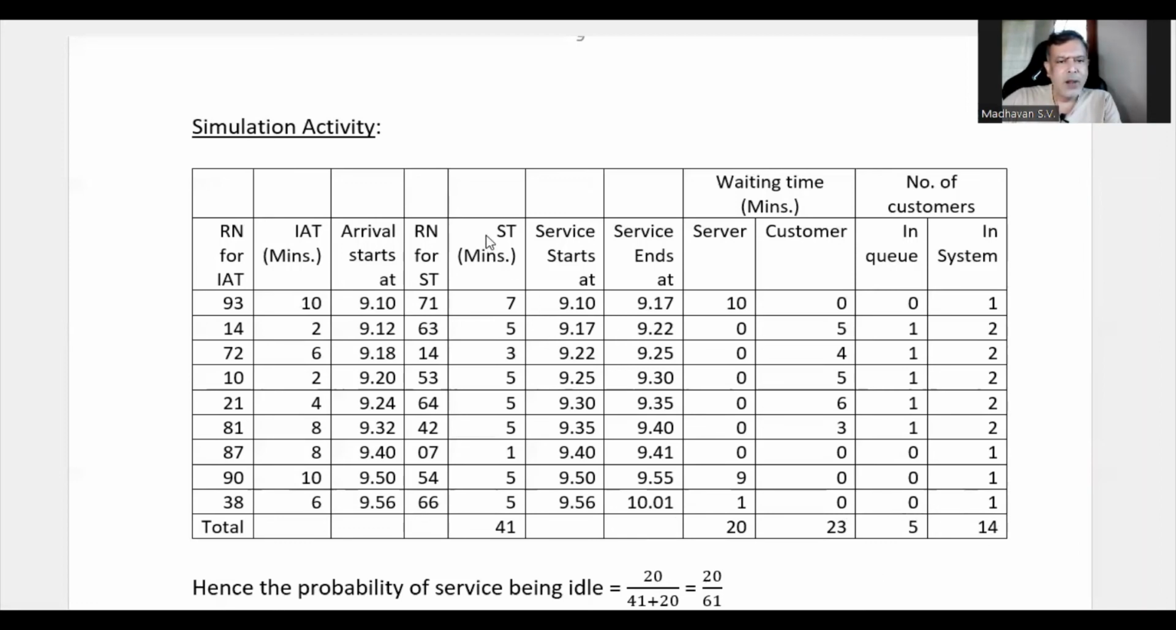Now we can add all this. The service time, we get 41 minutes. The waiting time of the server, we add these, we get 20 minutes. The waiting time of the customer, we add all this, we get 23 minutes. The number of customers in the queue, we add all these numbers, we get 5. The number of customers in the system, we add all this, we get 14.